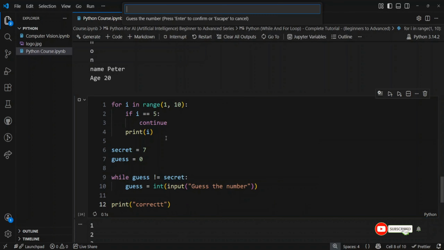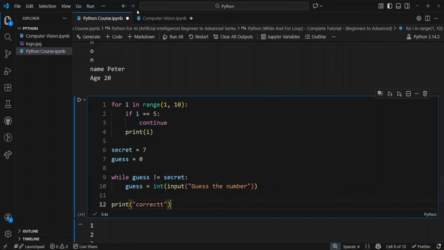Now let's execute the code and let's try 2-3 times. Let's first enter 2 and we are asked again. 4. Now if I enter 7, the loop will end.